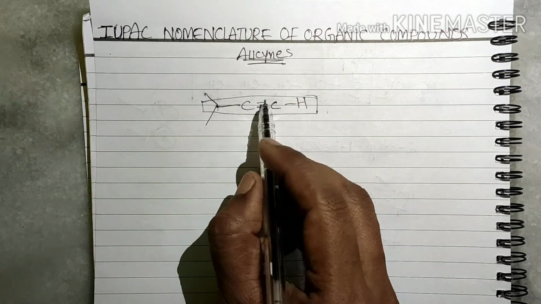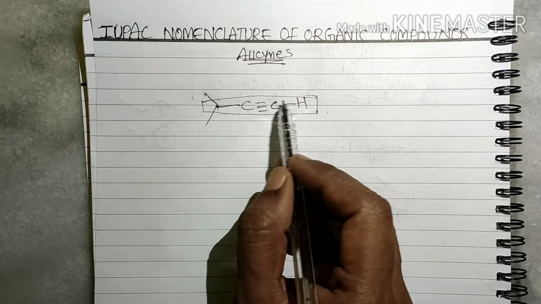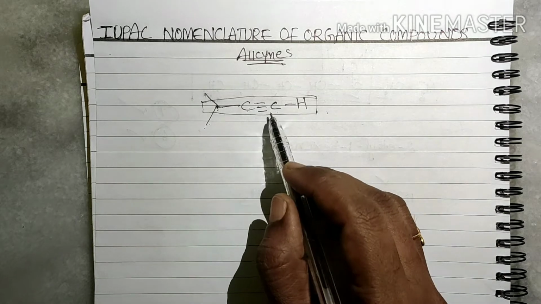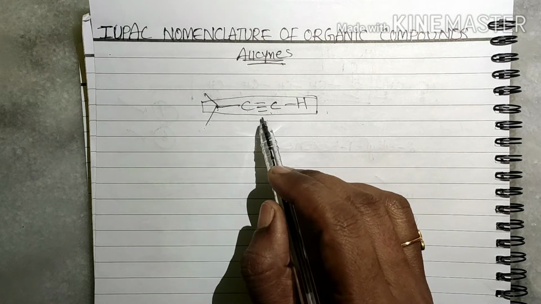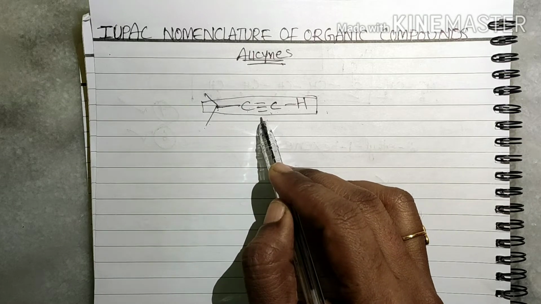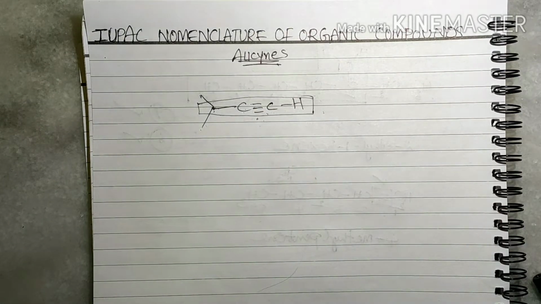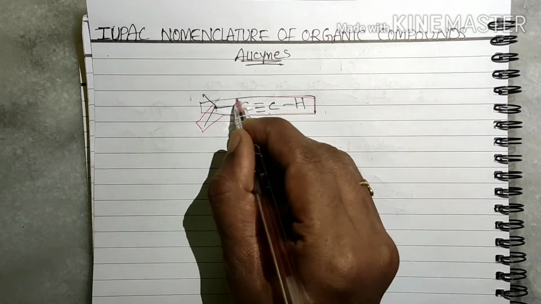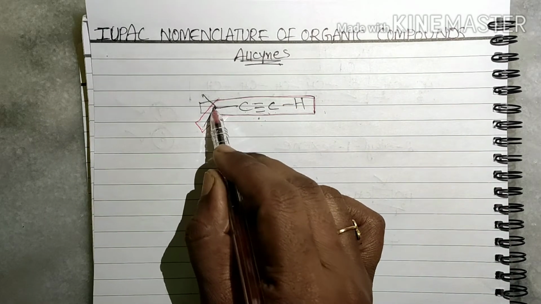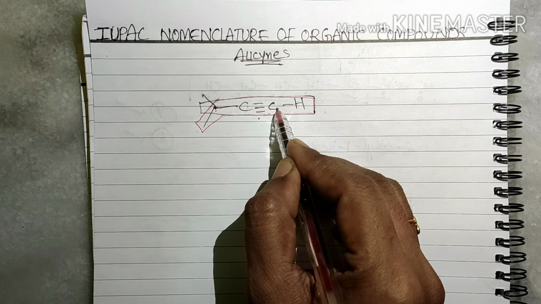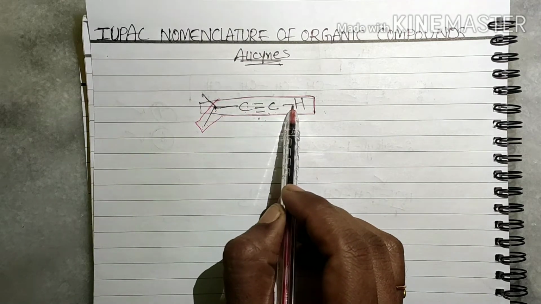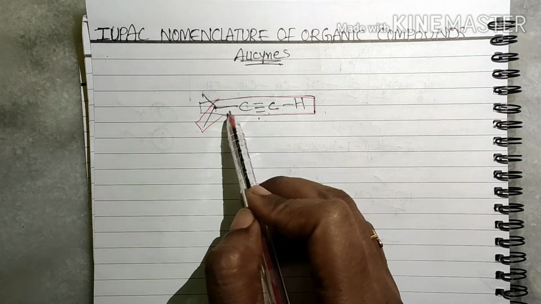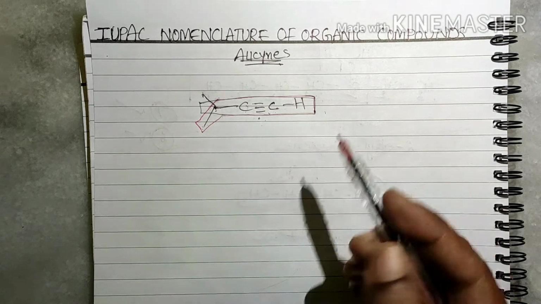But we should not give the highest number to the triple bond. We always give the least number to the triple bond. If you select this one as a parent chain, 1, 2, 3, 4 carbons are there. You can select either this one or this one, no problem.